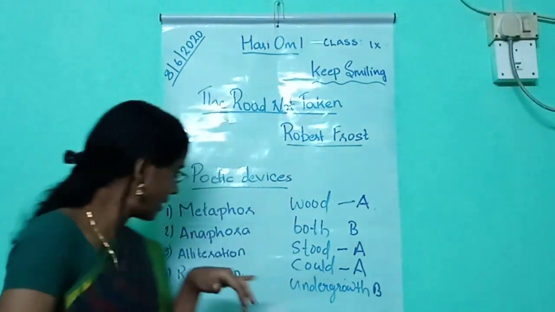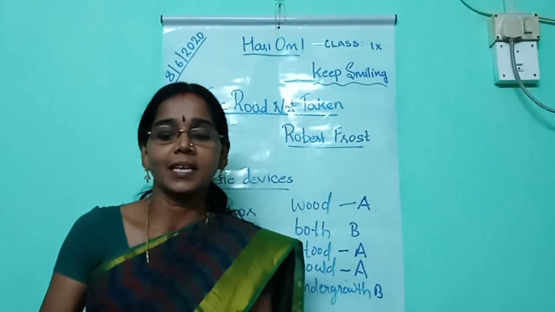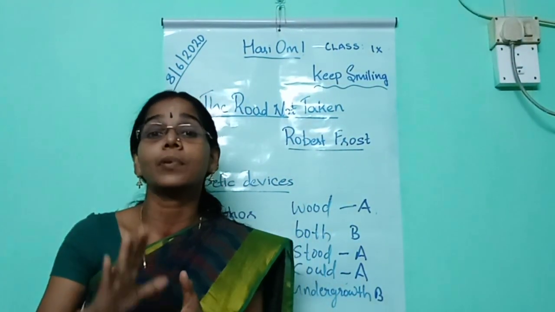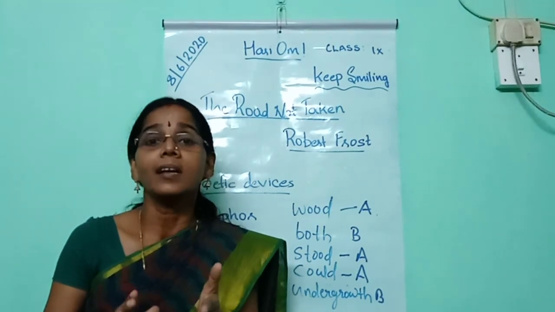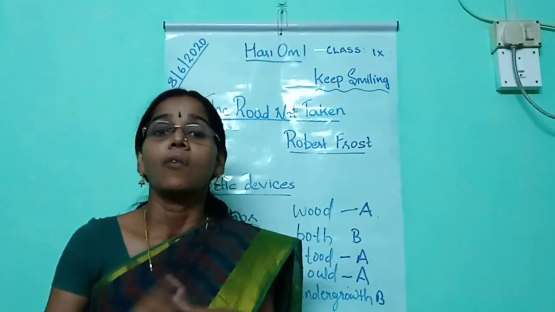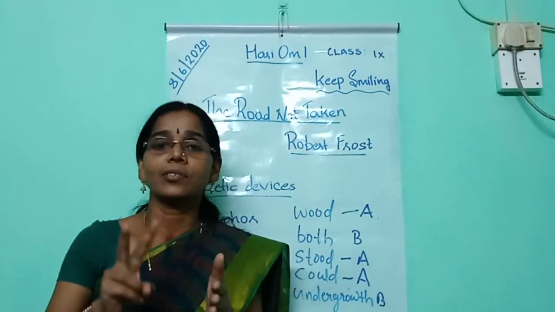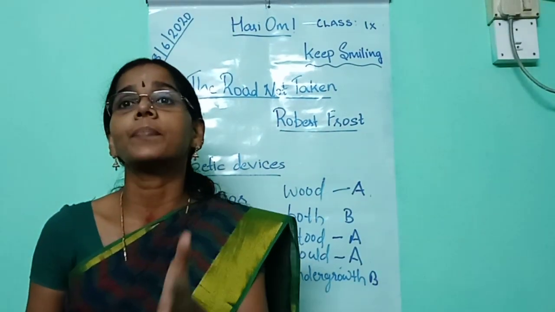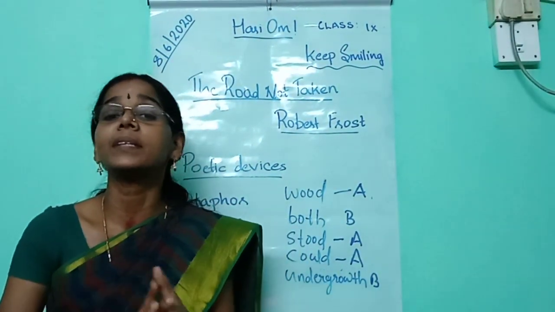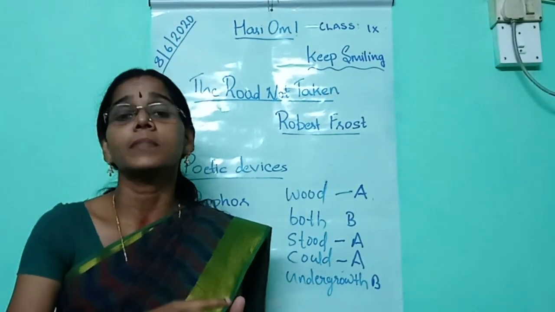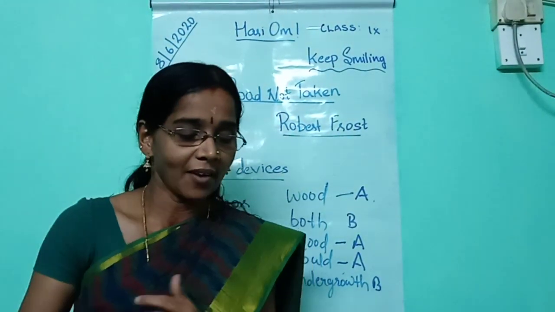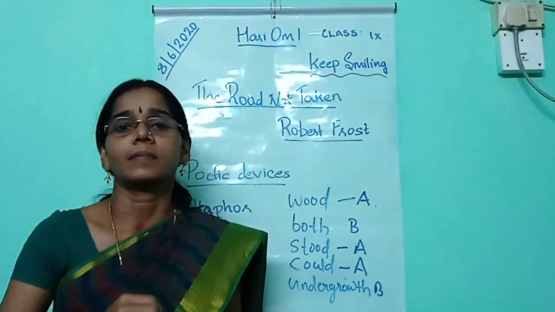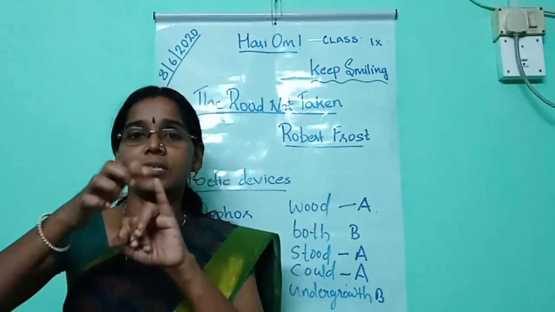The third one is alliteration. Alliteration is a poetic device in which adjacent words begin with the same consonant sound. Both the words begin with the same consonant sound. The next one is repetition. Repetition means the same word is repeated in the same line. Listen, in this poem: somewhere ages and ages hence. The word ages is repeated two times. That means repetition.